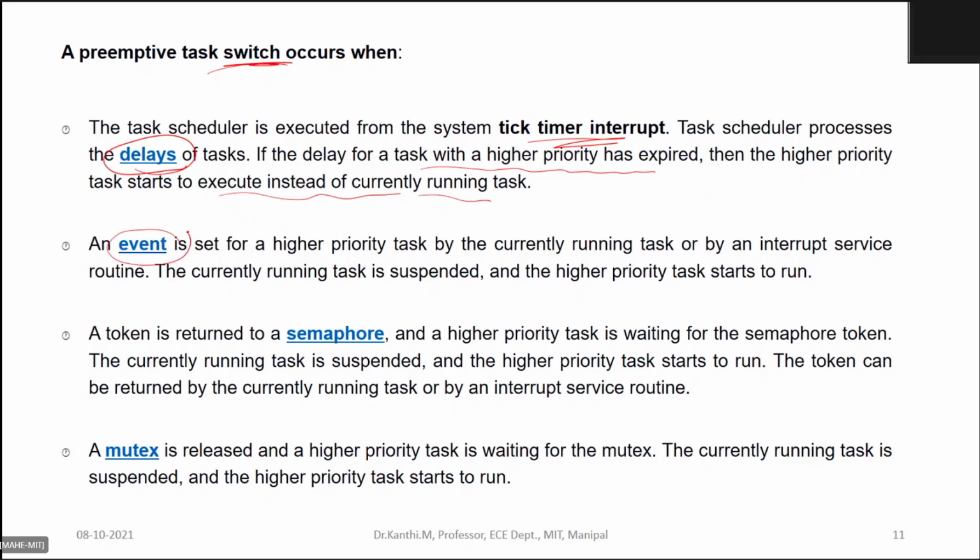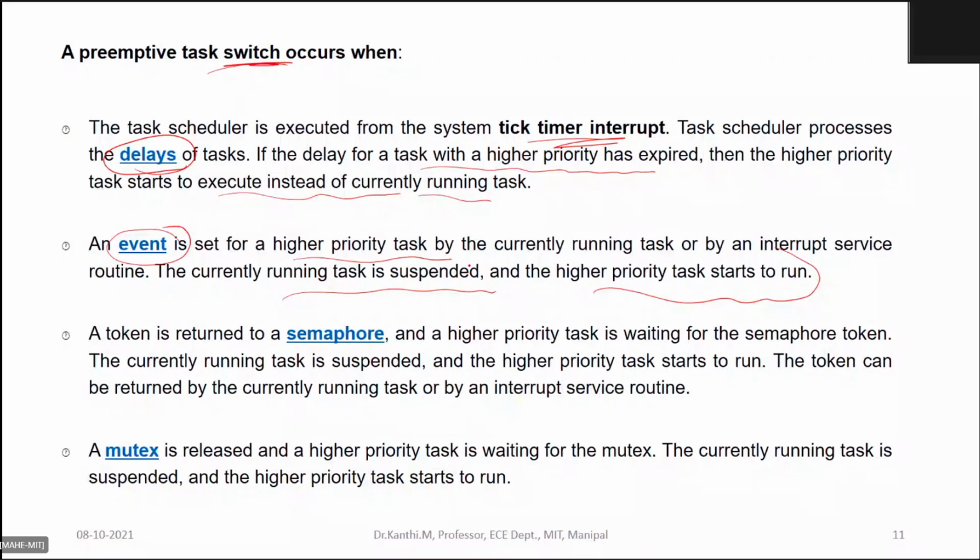Second case is using an event. Okay, an event is set for a higher priority task by the currently running task or by an interrupt service. So anyway, if the currently running task is suspended, then the higher priority task starts to run. Suppose task 1 is running, and even though it is highest among the list, it is waiting for an event. Let us say I am putting a function called wait for an event.